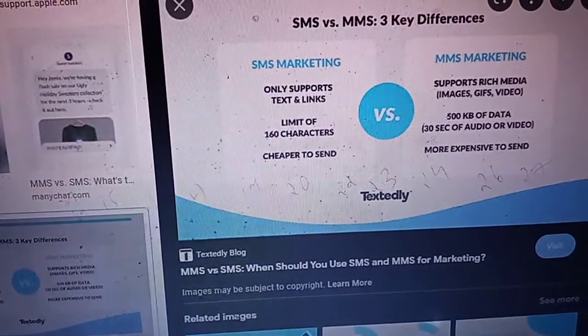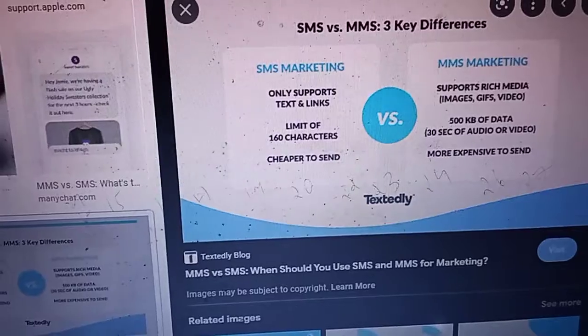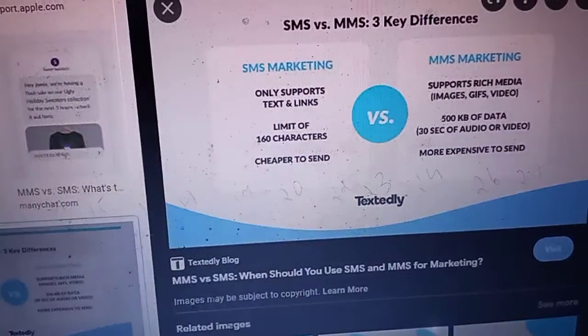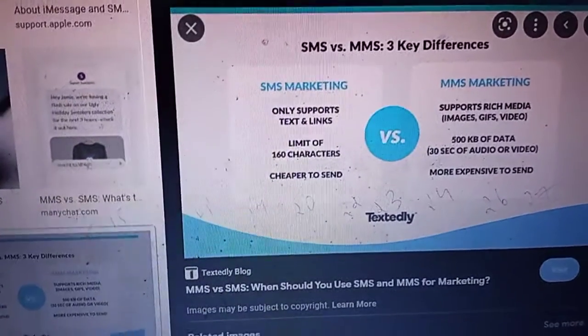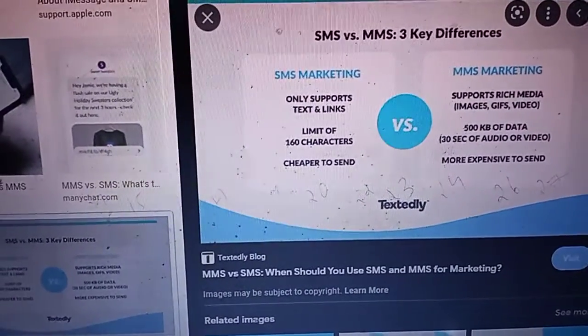You need 500 KB of data for 30 seconds of audio or video. It is more expensive to send, so the MMS sending charge is more as compared to SMS. This is the basic key difference between SMS and MMS.